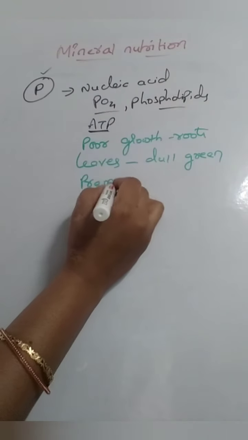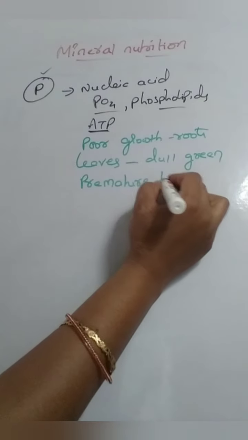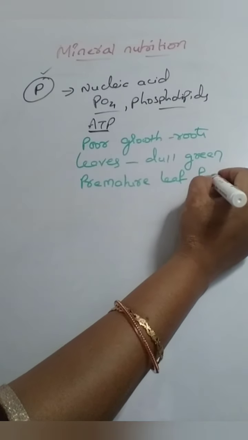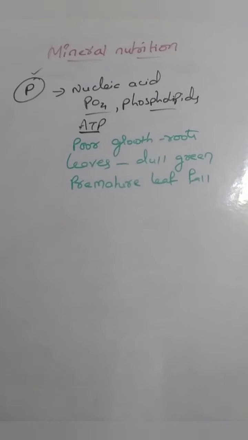Premature leaf fall is also one of the symptoms if phosphorus is absent. So these are the functions and deficiency symptoms of phosphorus.